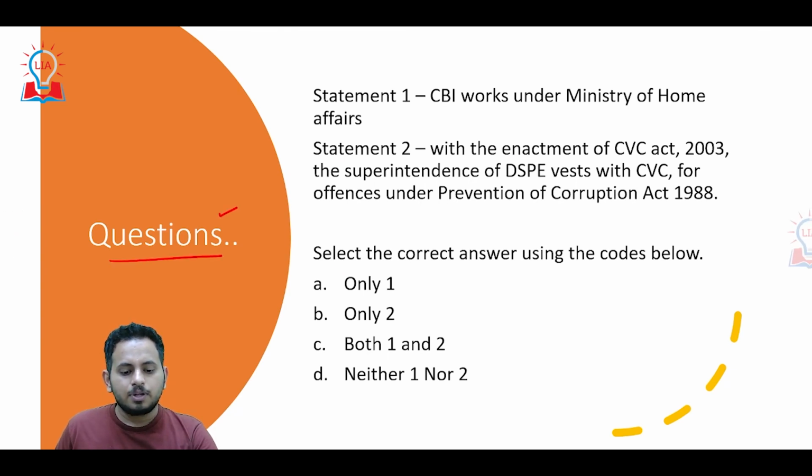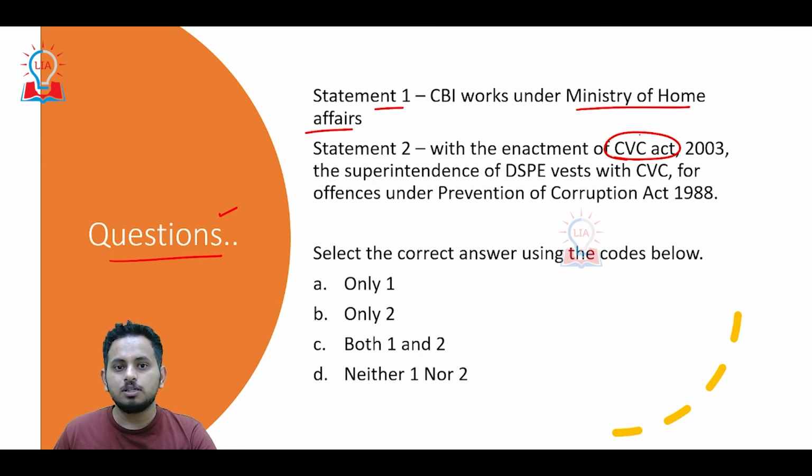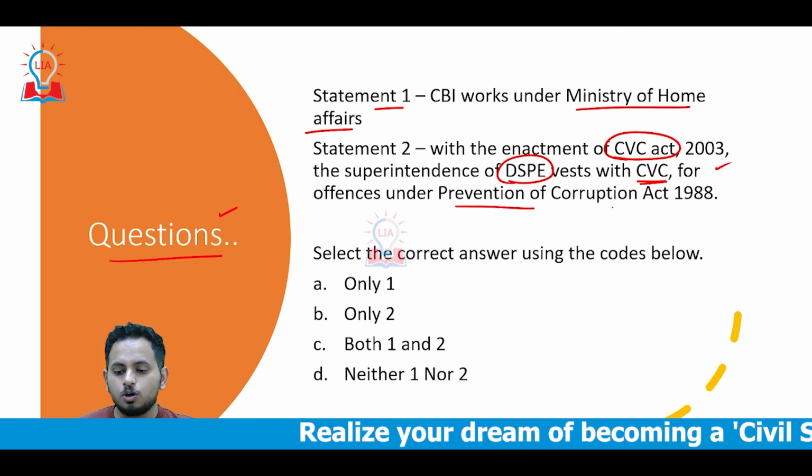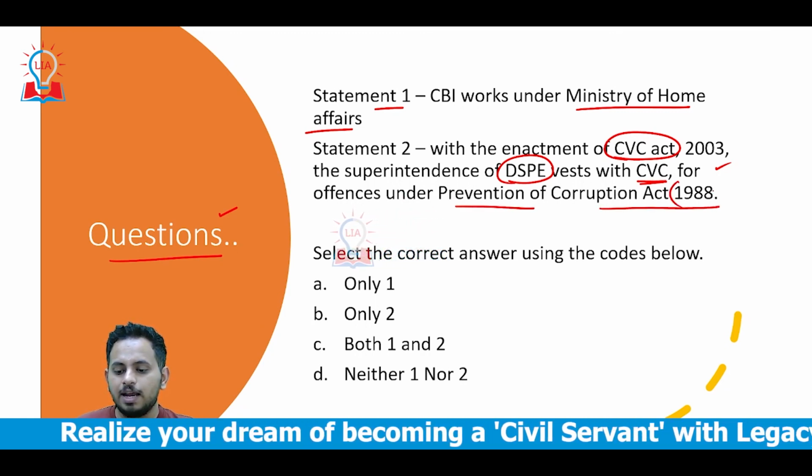At the end, let's see a prelims question. Statement 1: CBI works under the Ministry of Home Affairs. Statement 2: With the enactment of the Central Vigilance Commission Act 2003, the superintendence of DSPE, the Delhi Special Police Establishment, vests with the Central Vigilance Commission for offences under the Prevention of Corruption Act 1988.